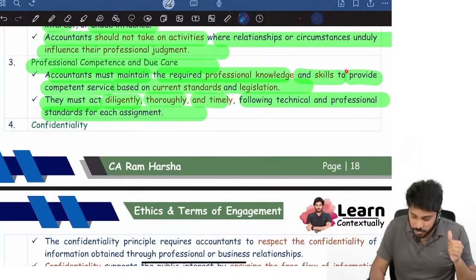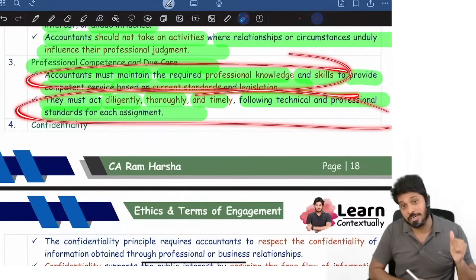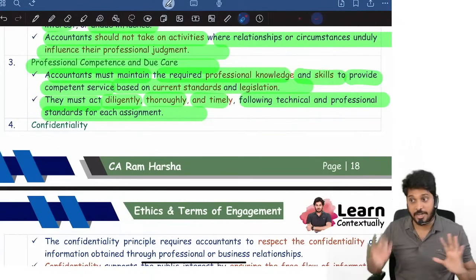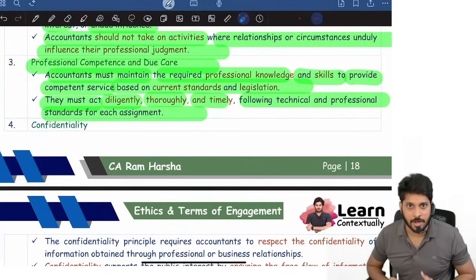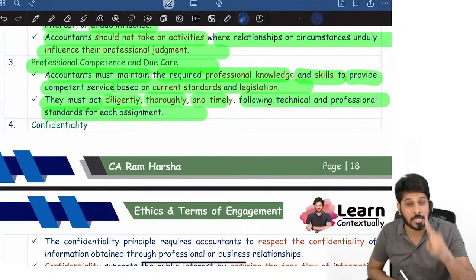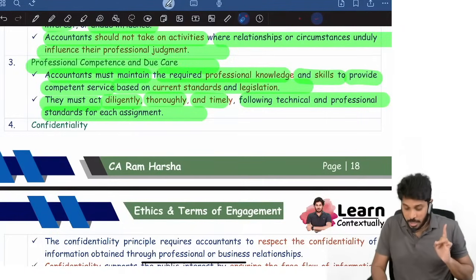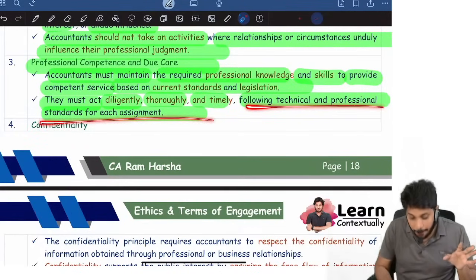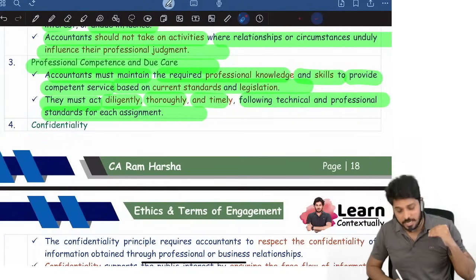So competence means first point, due care means second point. Suppose a client gave you work at the last minute, you accepted it, and you told him that you will file the IT return within the due date, but you didn't file it. It comes under due care violation. You must act diligently and carefully with the client. You must act thoroughly and on time, and comply with the technical and professional standards, everything.